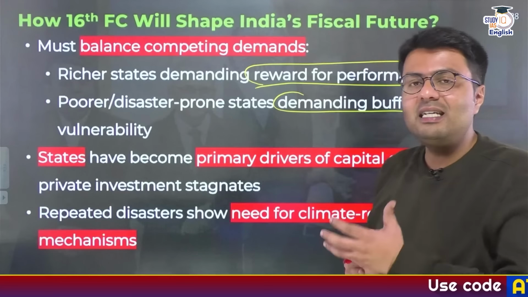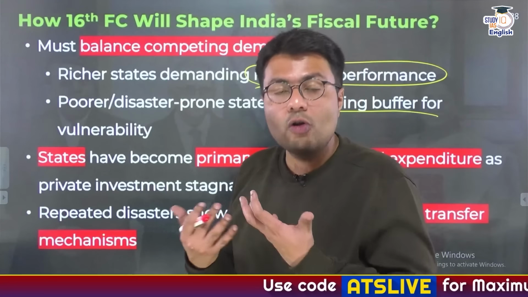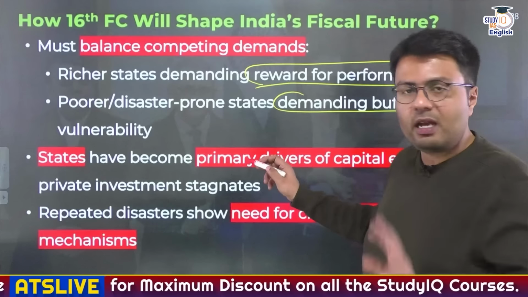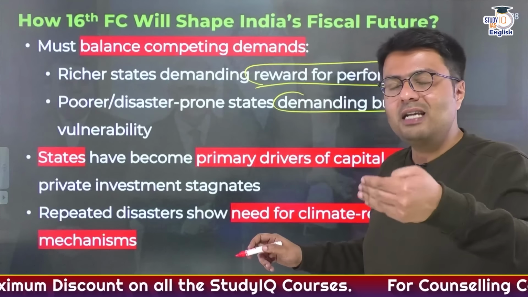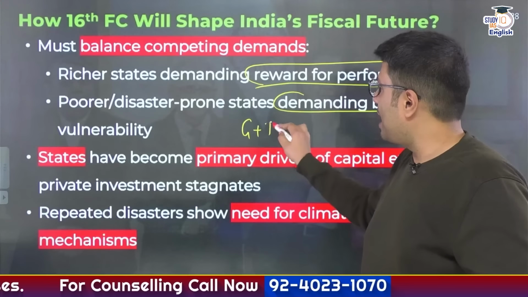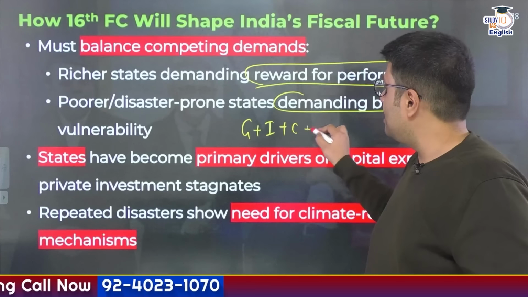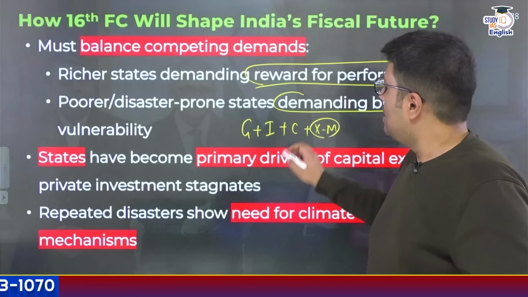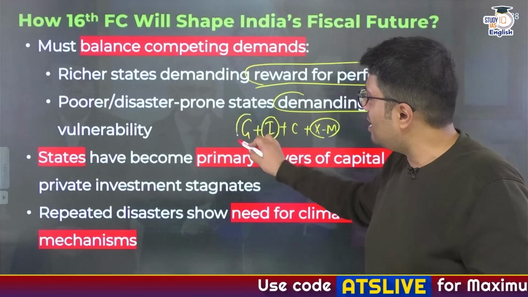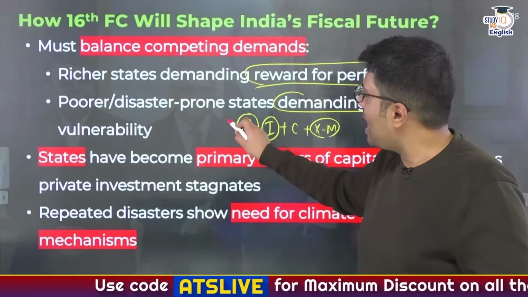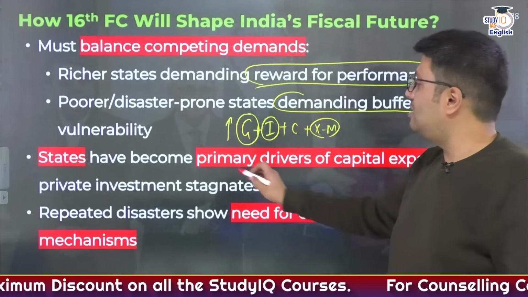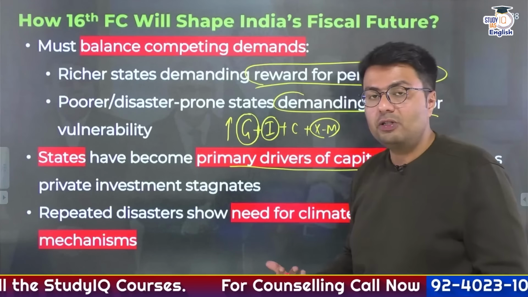Also, states these days have become a primary driver as far as India's economic growth is concerned. You need to understand, by the expenditure method of calculating GDP, there are 4 parameters in which you can understand the contributions of various sectors of the economy in GDP. That is government spending, private sector investment, consumption, as well as the difference between imports and exports. Now, when the investment by the private sector is on decline, you need to understand the thing that is keeping up our GDP in shape is the higher expenditure done by governments, both central and state governments. So states these days have become primary drivers of capital expenditure, and this is very crucial.